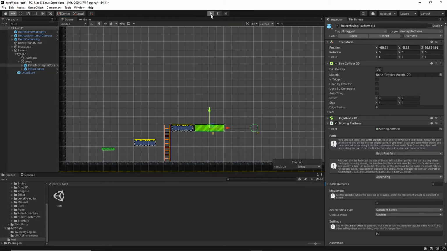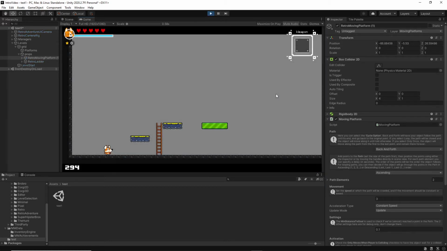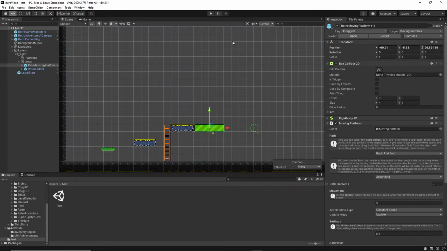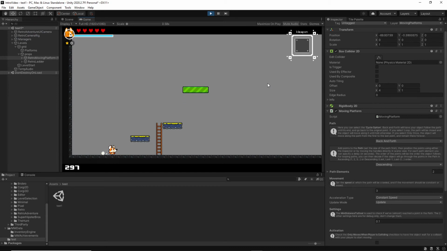Now at the moment, if I press play, the platform goes left to right. I want to change that to going up and down. Firstly, let's change that Z to 0. What I'm going to do is, inside this green circle, take it round, and if we press play now, we have a platform that goes up and down.